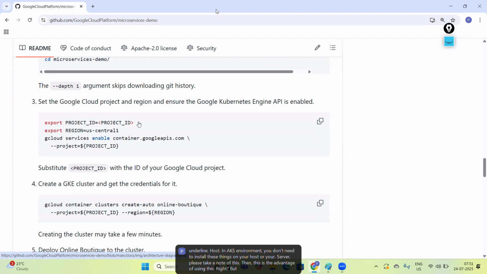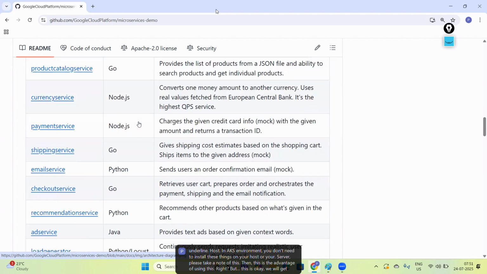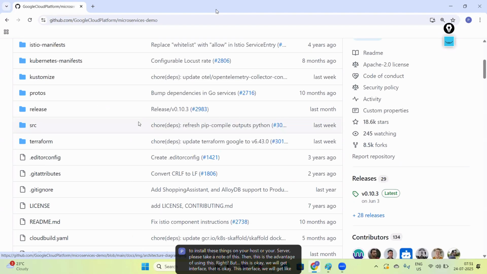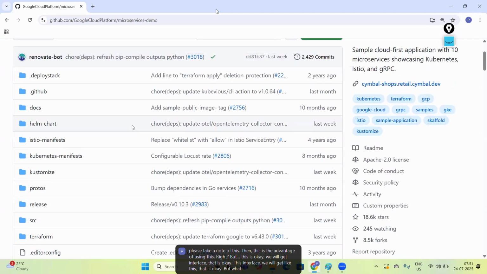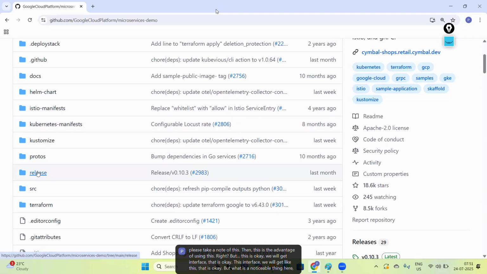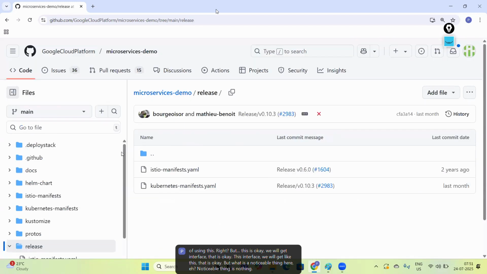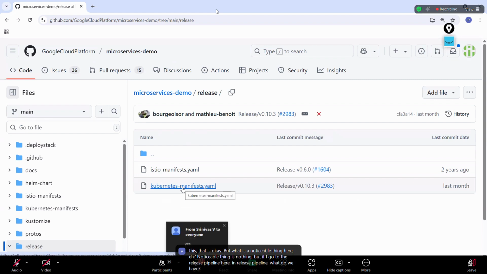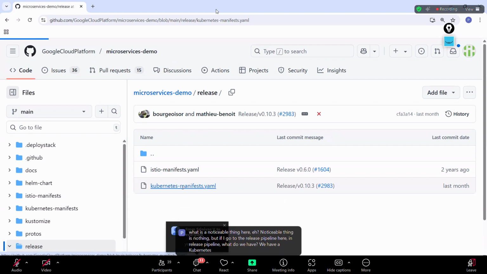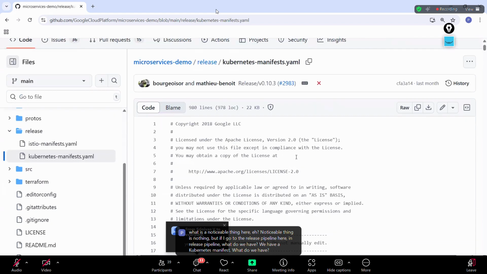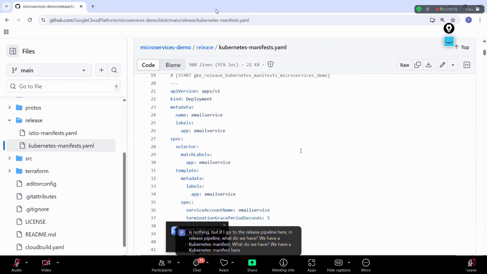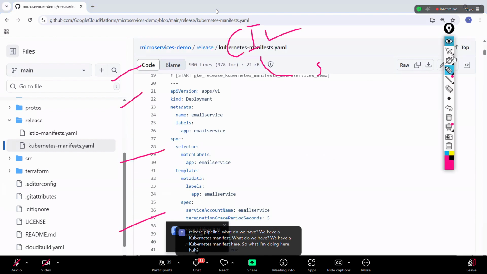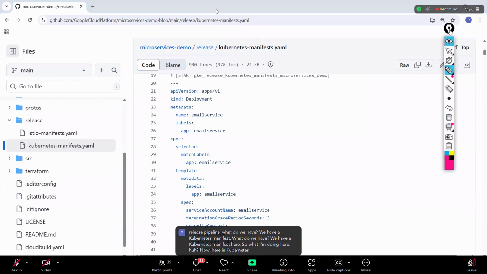But this is okay, we will get the interface like this, that is okay. But what is the noticeable thing here? The noticeable thing is, if I go to the release pipeline here, in a release pipeline, what do we have? We have a Kubernetes manifest here. So now here in the Kubernetes manifest, please take a note.